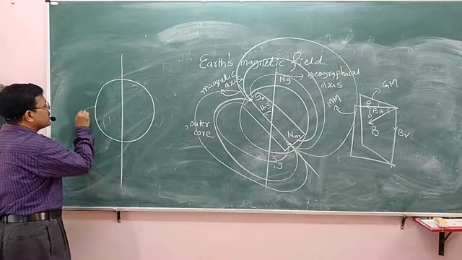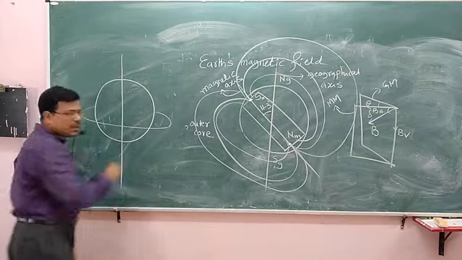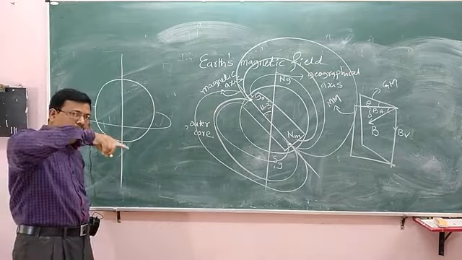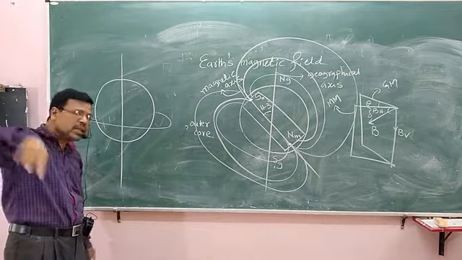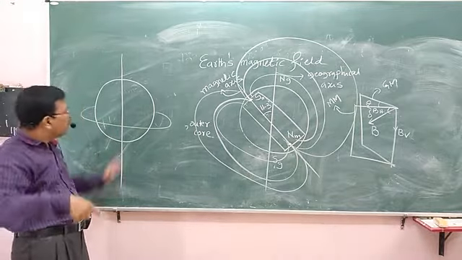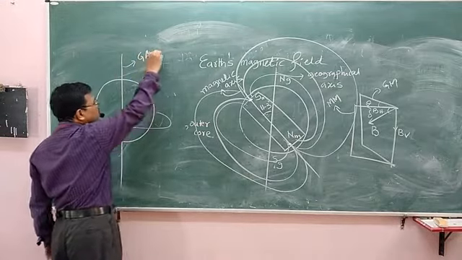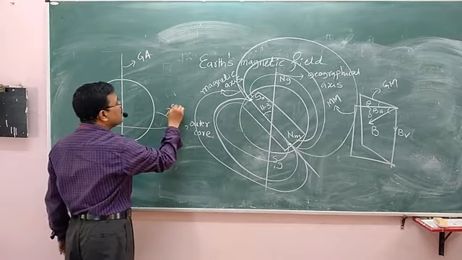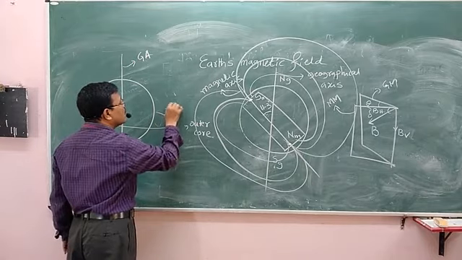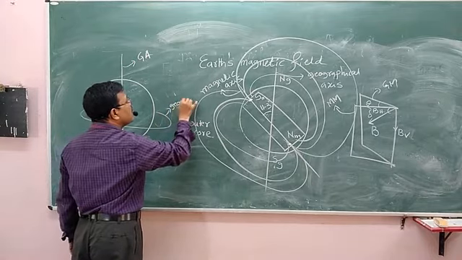The great circle drawn around the Earth in the equatorial region perpendicular to the geographical axis is known as the geographical equator.